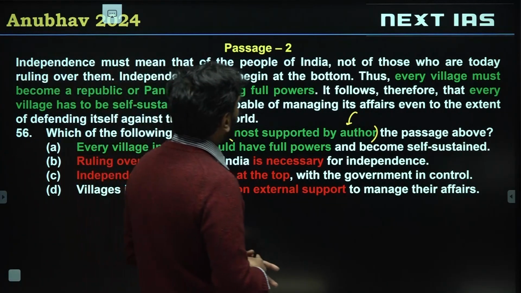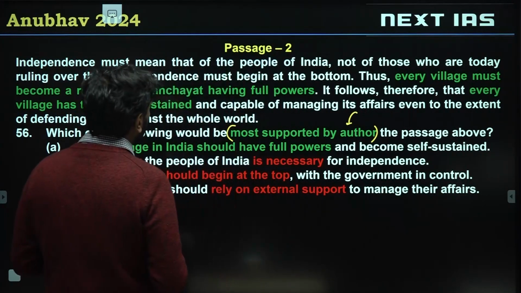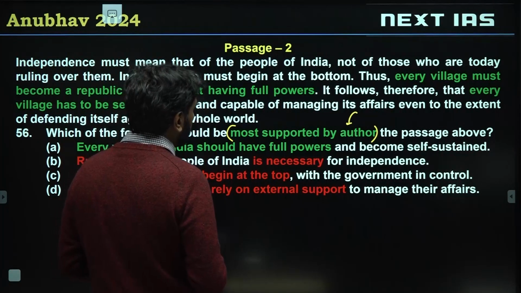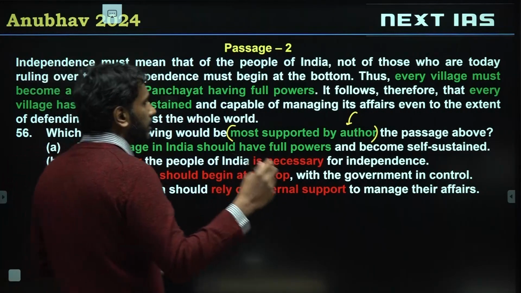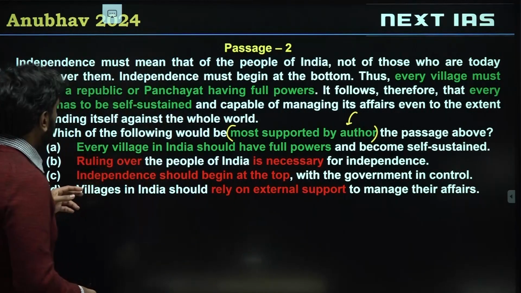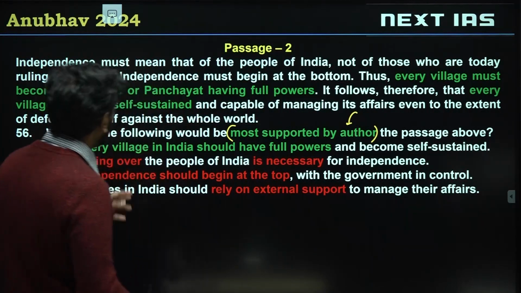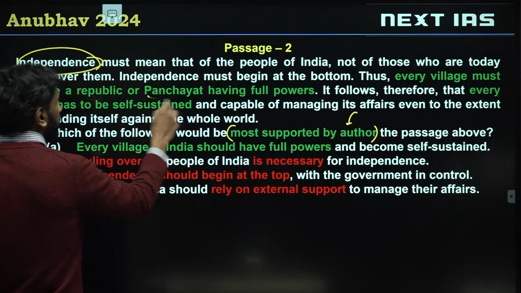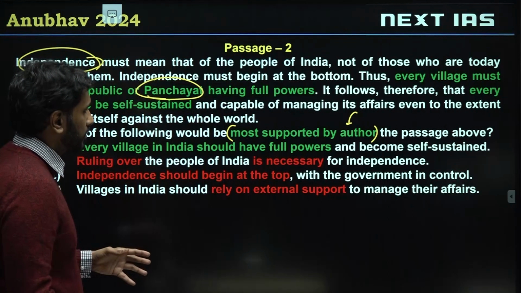Independence must mean that the people of India, not those who are today ruling over them. Independence must begin at the bottom, thus every village must become a republic or a panchayat having full powers. So the author is saying what independence must actually mean, especially at the village level. It follows therefore that every village has to be self-sustained and capable of managing its affairs even to the extent of defending itself. It means that every village can manage its own affairs.